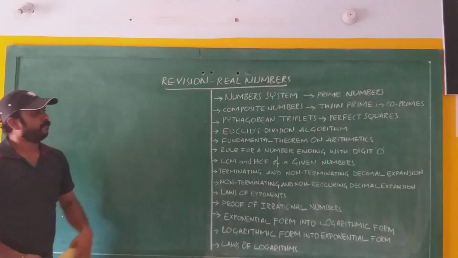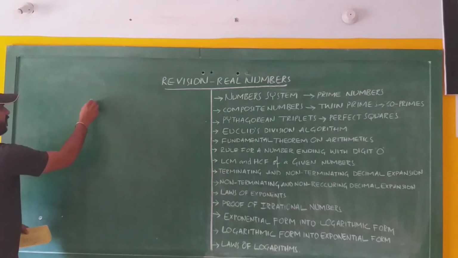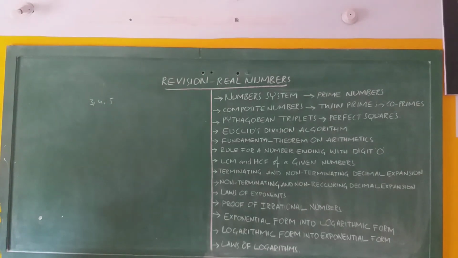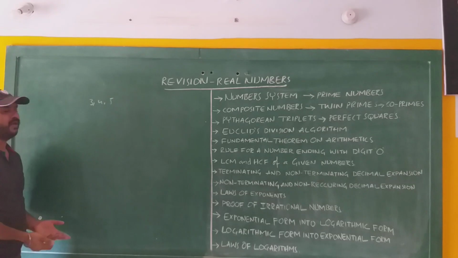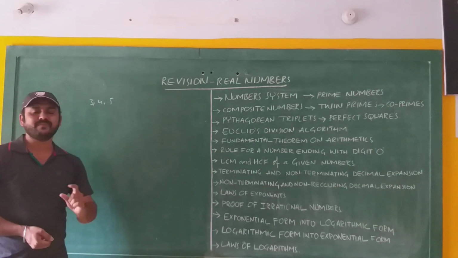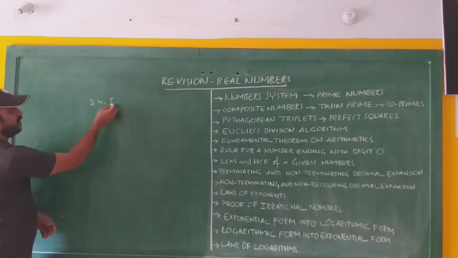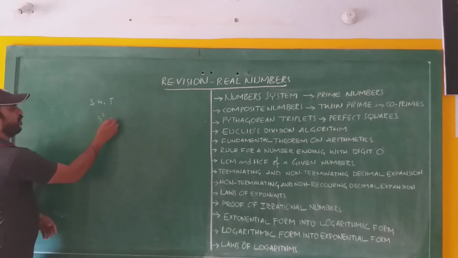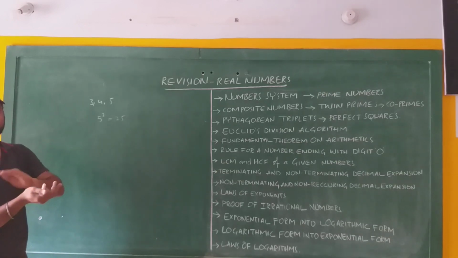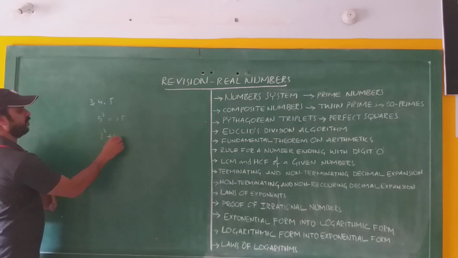Next one, Pythagorean triplets. Suppose let us have an example 3, 4, 5. Now, whether these three numbers form a Pythagorean triplet or not, we'll check it. Pythagorean triplet means the square of the bigger number must be equal to the sum of the squares of the other two numbers. Here the bigger number is how much here? 5. The square of 5, 5 square equals 25, and it should be equal to the sum of the squares of the other two numbers, 3 square plus 4 square.